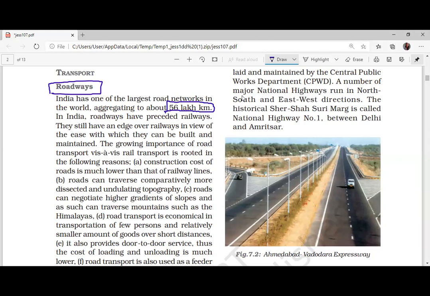India's road network is 56 lakh kilometres. This data is important.